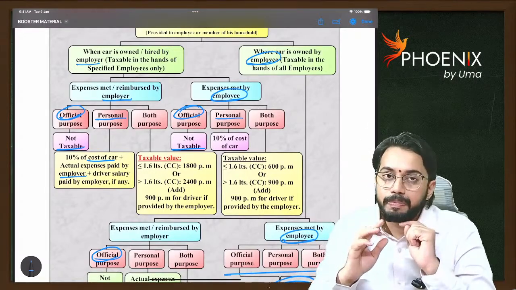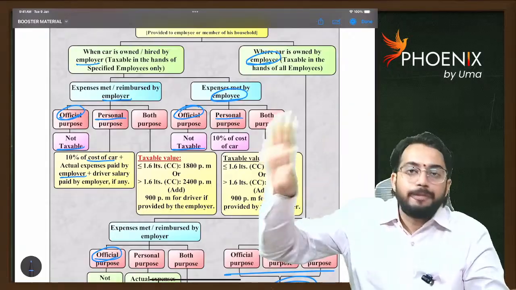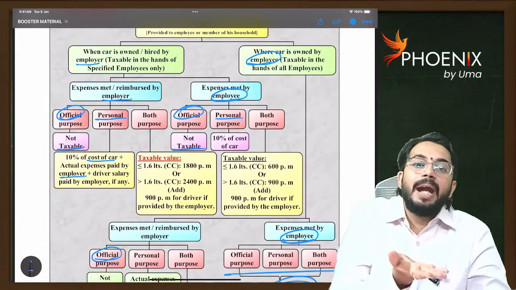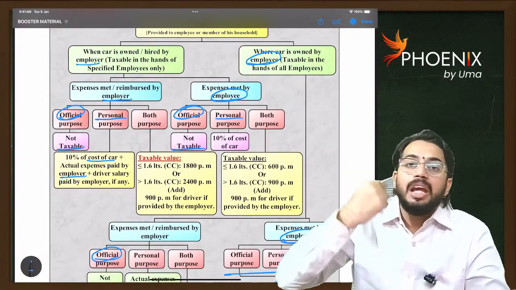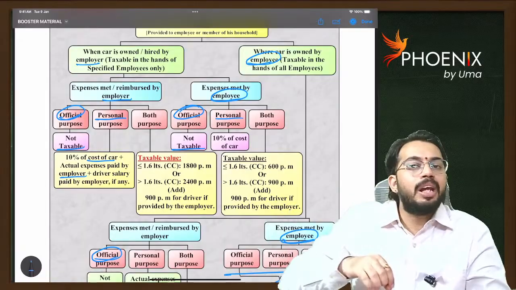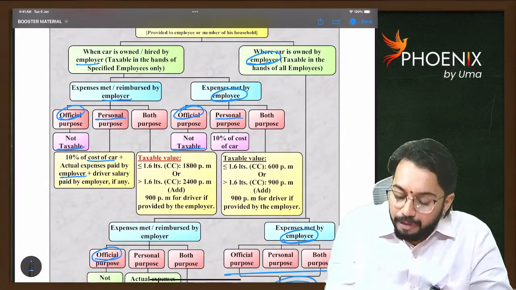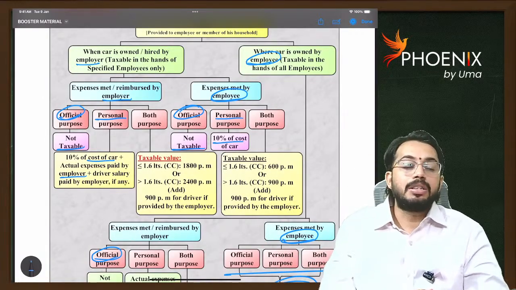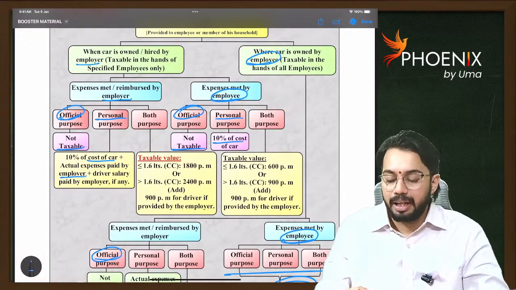In case 2, the car is owned by Infosys, but fuel is paid by me. I am getting only the car benefit. As I am getting only the car benefit, the taxable value is equal to 10% of the cost of the car. Are you able to understand?